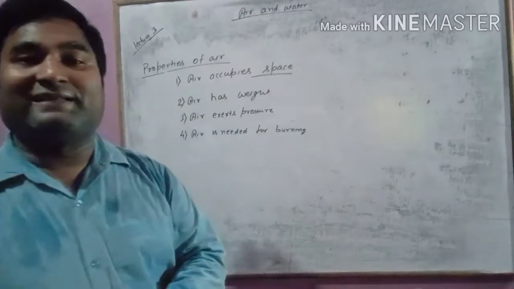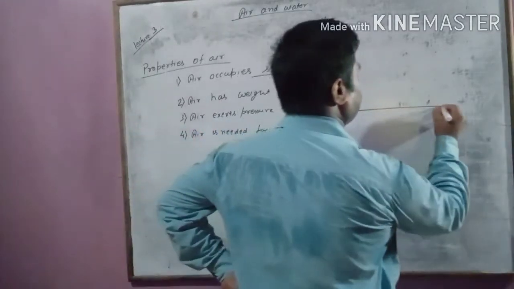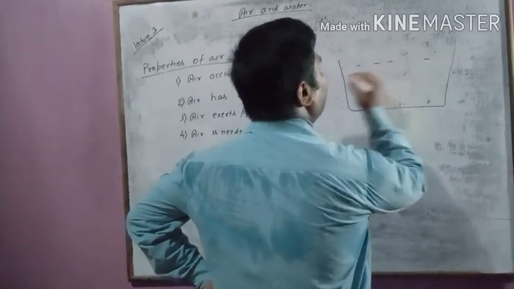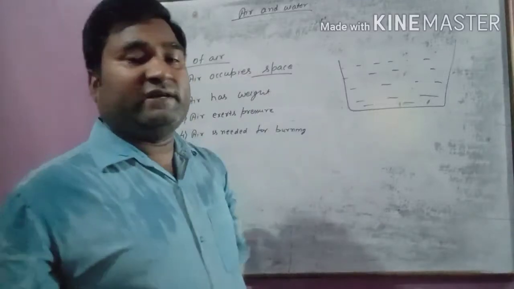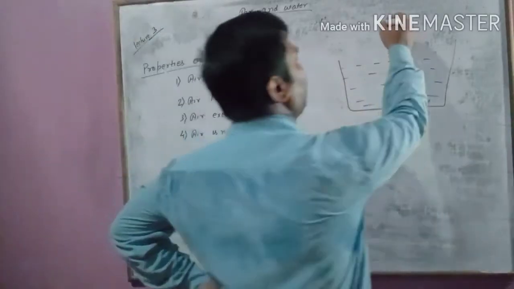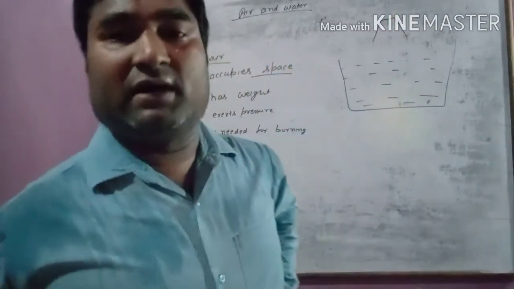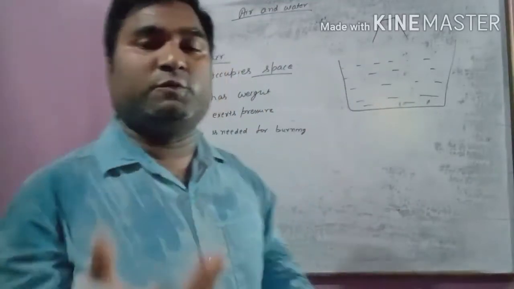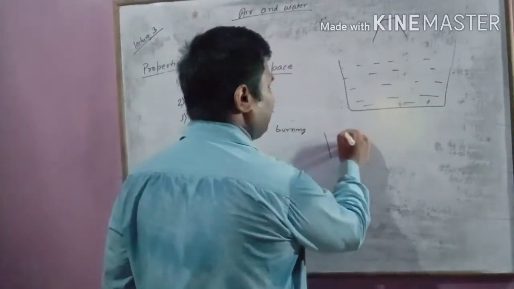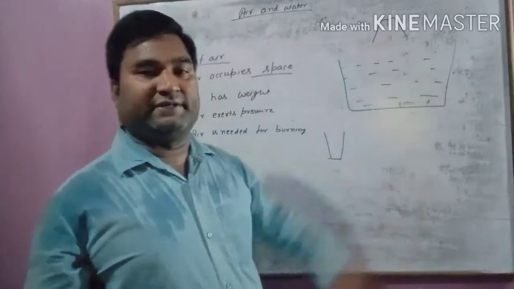First, air occupies space. There is one activity that will help you to understand this. Take a container. In that container, take water. After taking water in that, take an inverted glass or container. Take a mug that is upside down. I am saying take an inverted container. Any glass, glass normally is like this, so make it upside down. So invert it.